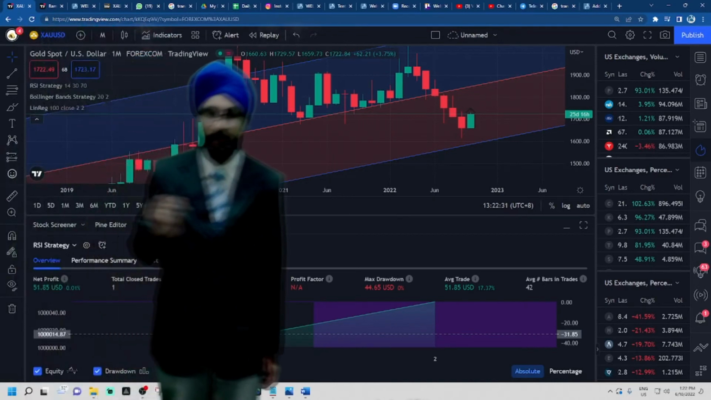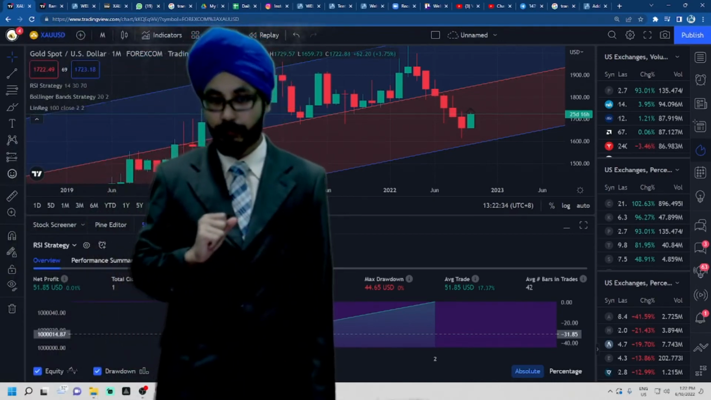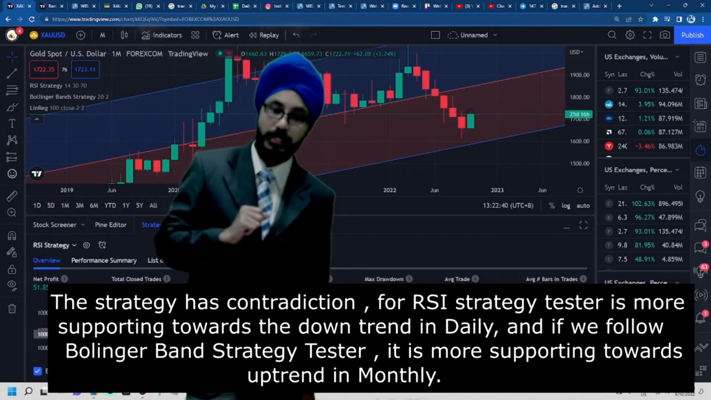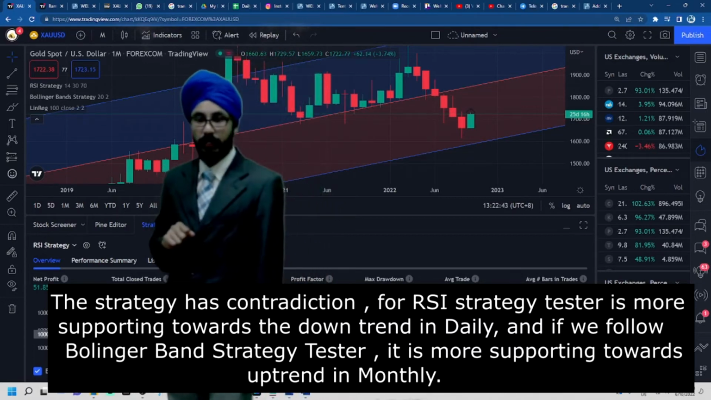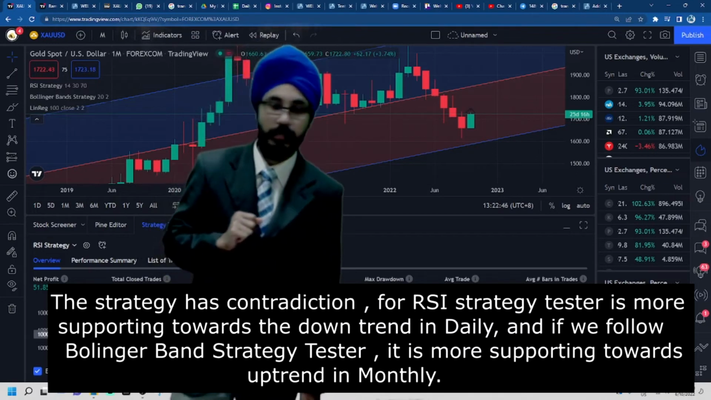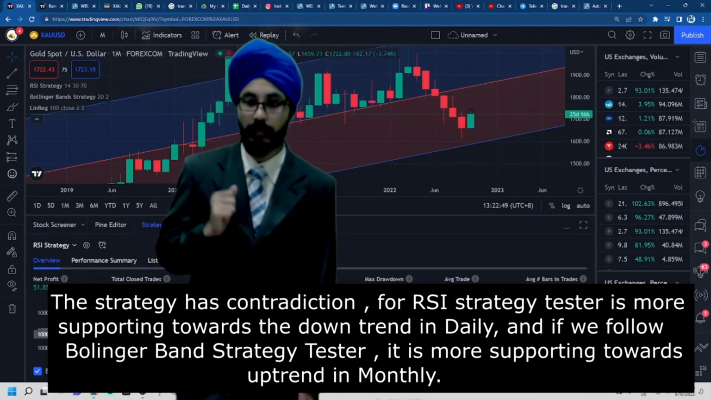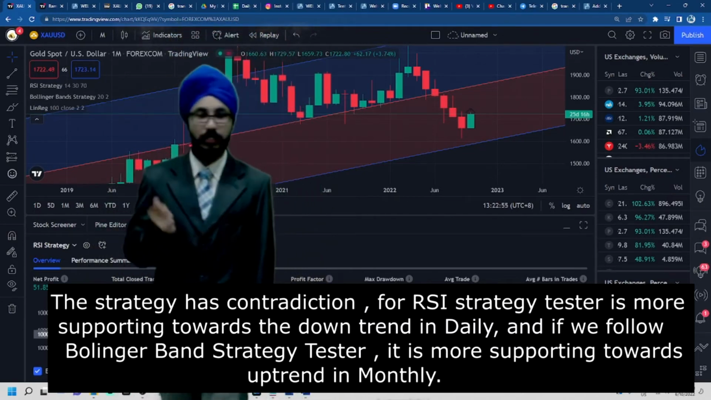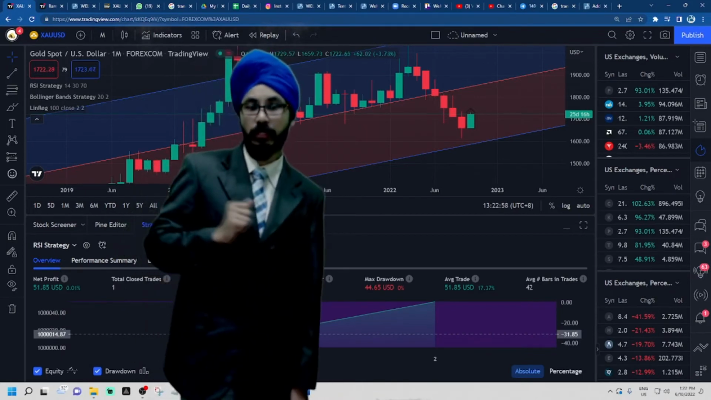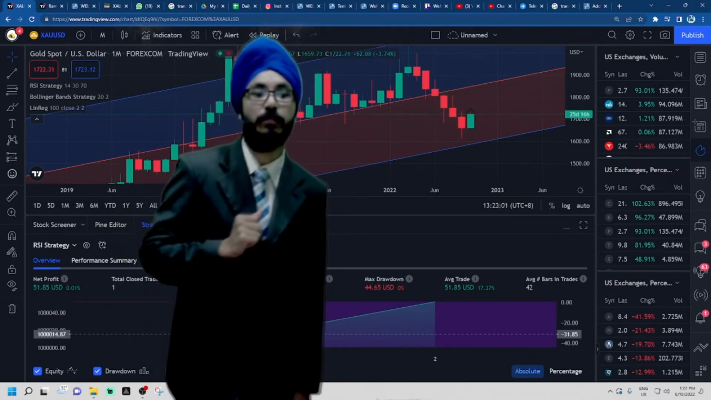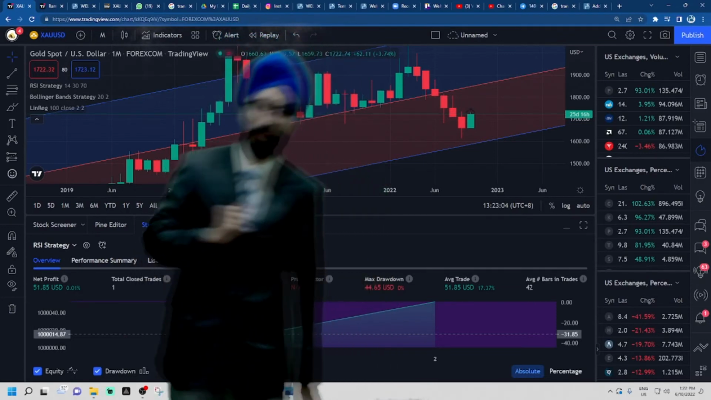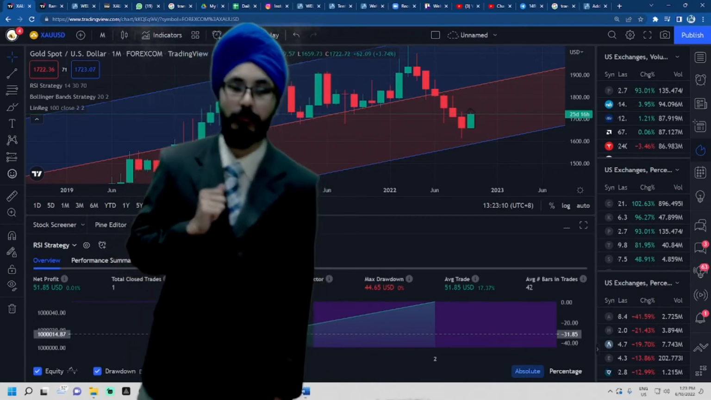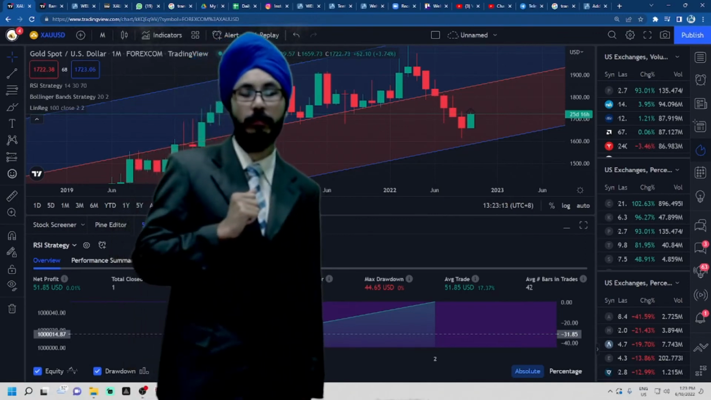There's a slight contradiction here, between going with the RSI and going with the Bollinger Band. However, if we go with the RSI, it is more supportive towards the daily, and if we go with the Bollinger Band, it is more supportive towards the percent profitable, which would be the 100%. So as we see, our daily is showing a strong buy. However, our two other higher time frames are showing more of a strong sell. And as we can see using our strategy tester, one of our strategy testers has a percent profitable of 100%, which is the Bollinger Band strategy tester.